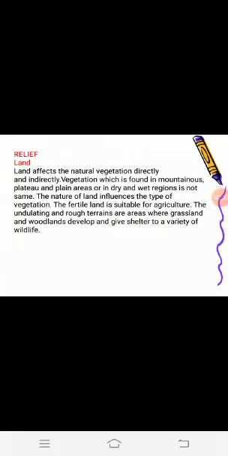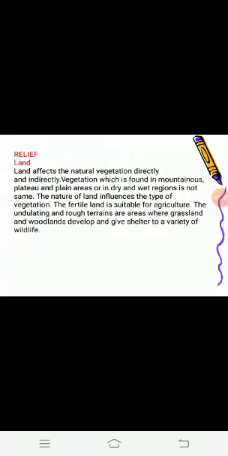The vegetation found on the mountains is of a different type. The vegetation found in plateaus is of a different type, and in plains it is different, because different land affects different vegetation.